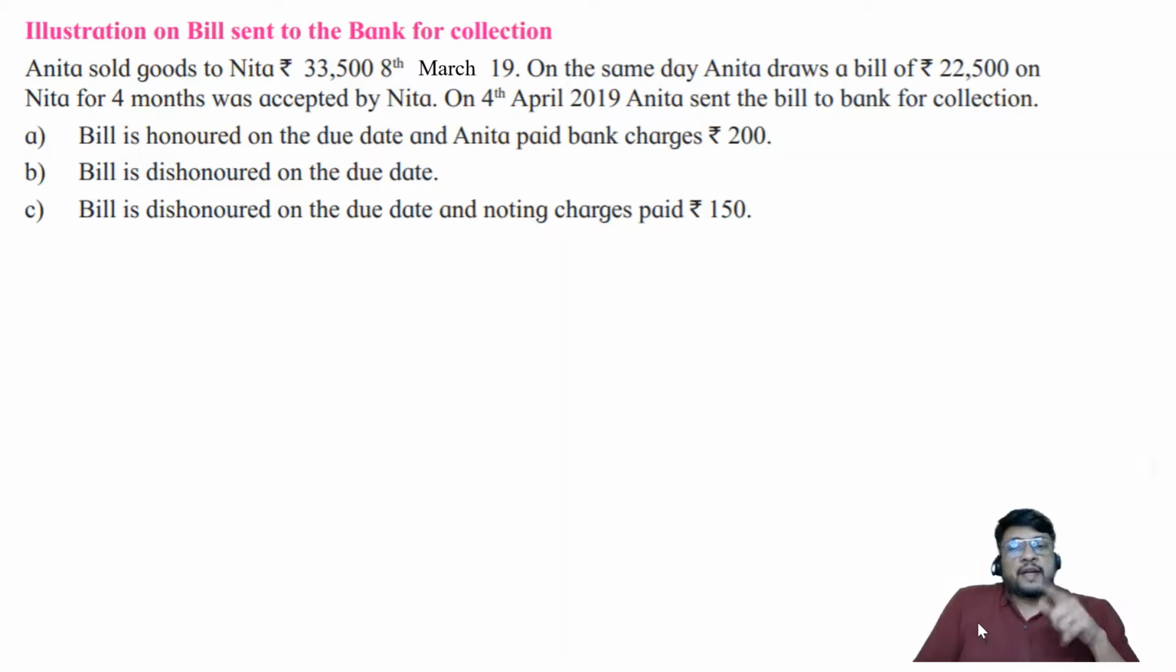The bill was drawn on 8th of March. Then on 4th of April 2019, Anita sent the bill to the bank for collection. So from 8th of March up to 4th of April, the bill was lying in the cash box of Anita only. Then on 4th April morning, Anita got up, checked the cash box, and then she felt that it is better not to keep the bills here, but to give it to the bank for collection. So bank will handle the things. There is no need to preserve all these different bills properly and to remember when their due dates are and at that time go and collect the amount, etc. Nothing of that sort is required to be done by me.